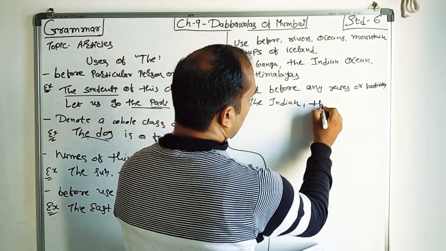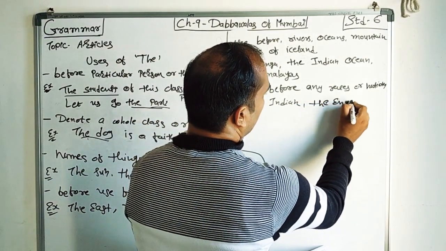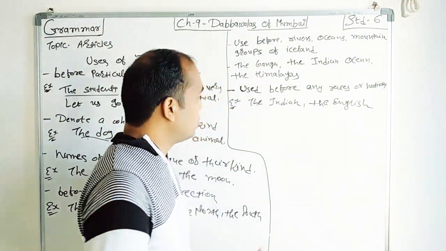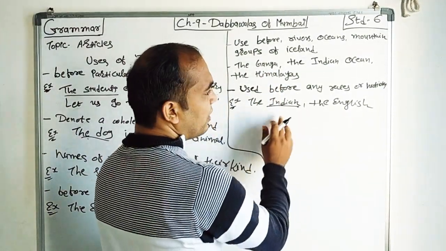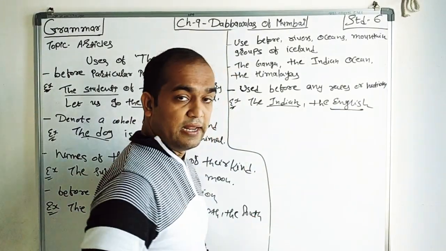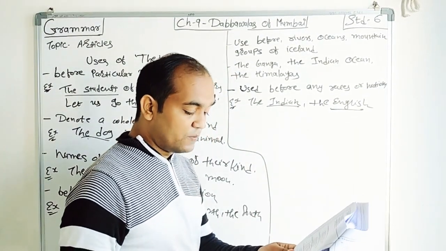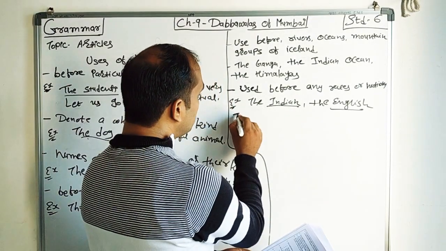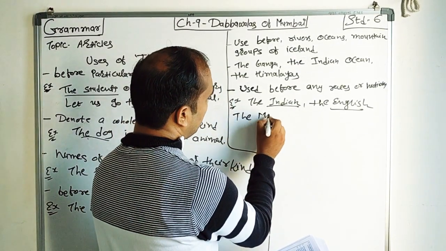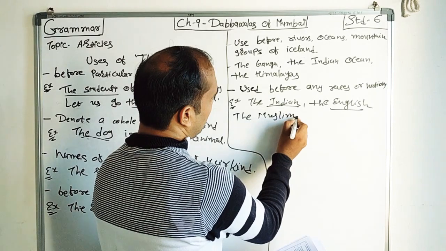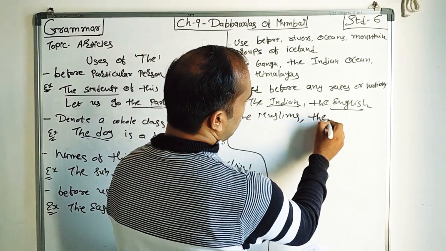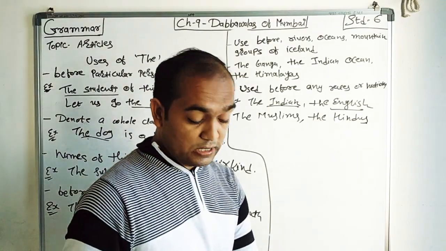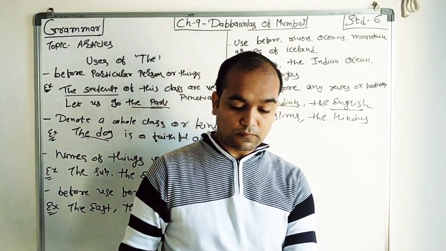Then the English, right? So see that it is what? Nations. English, it is a nation. The English exploited the Indians. Now it means the Britishers, right? The Muslims, right? The Hindus. See, it is the races.